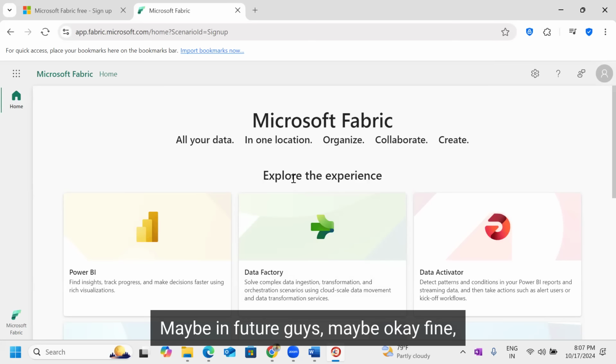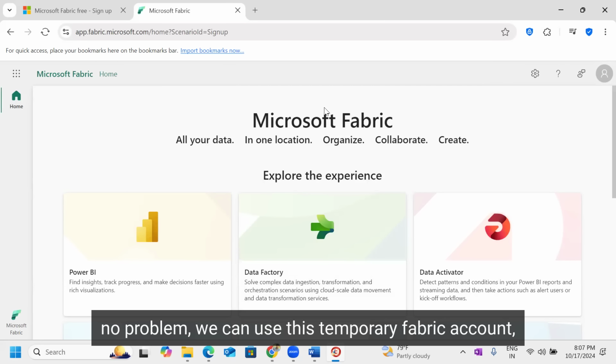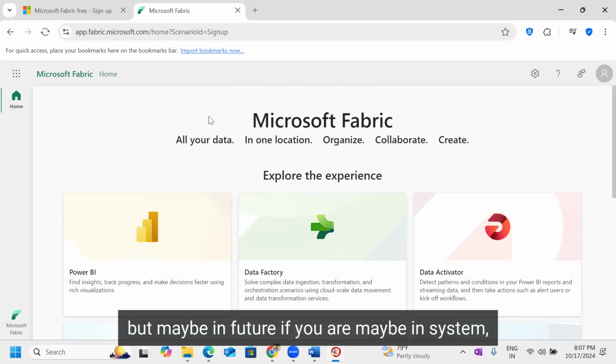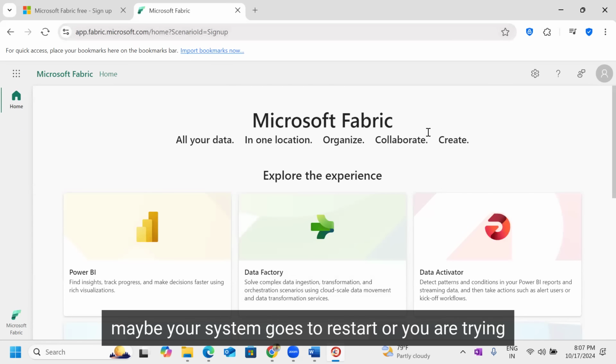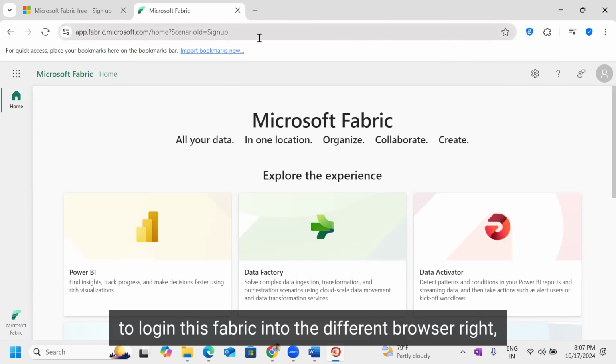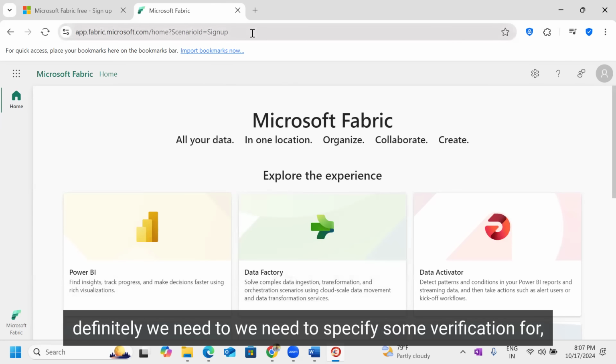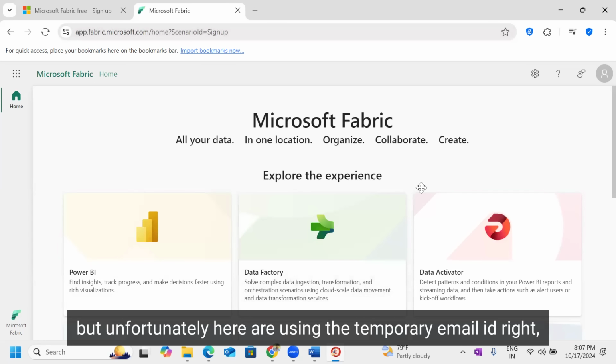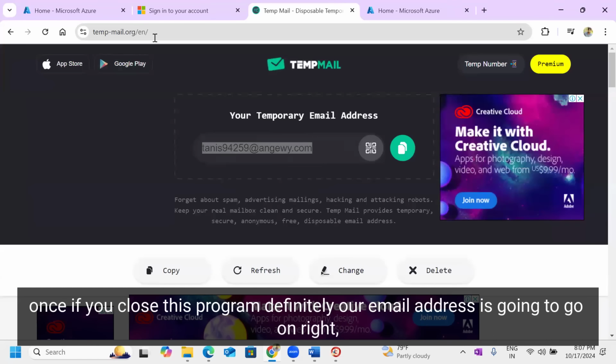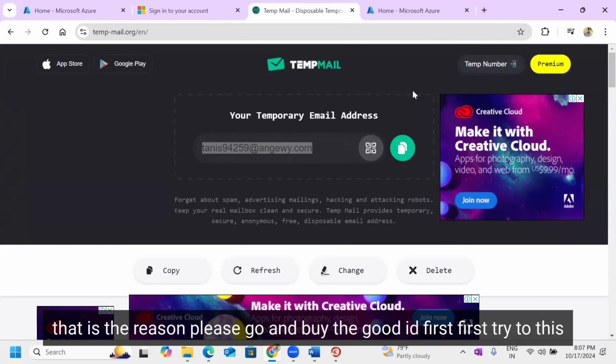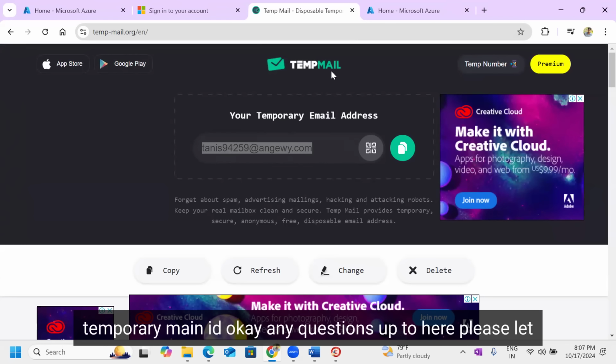Maybe in future, guys, okay, fine, no problem. We can use this temporary Fabric account, but maybe in future, if your system restarts or you try to log in to this Fabric in a different browser, definitely we need to specify some verification code. But unfortunately, here we are using a temporary email ID, right? Once you close this browser, definitely our email address is going to be gone. So that is the reason. Please go and buy from GoDaddy. First, let's try this temporary mail ID.